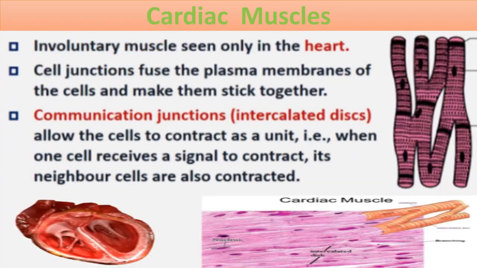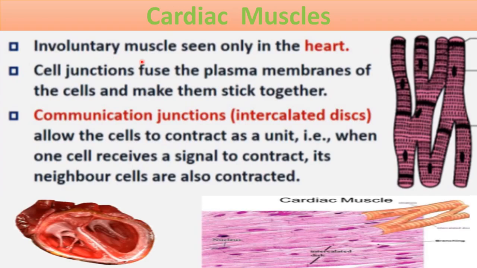Next type of muscle is cardiac muscles. Cardiac muscles are also involuntary, like smooth muscles. One feature is similar to skeletal muscle, and that is the presence of striations, as you can see here also. These striations are present in these muscles. So one feature is similar to skeletal muscle and one feature is similar to smooth muscle, that is, these are also involuntary like smooth muscles.